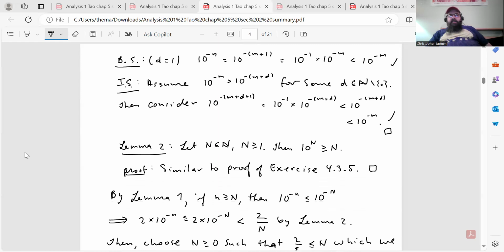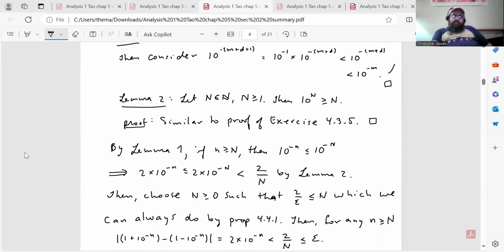And the same thing holds in the inductive step. So if we assume that 10 to the minus m is greater than 10 to the minus (m plus d) for some d in the natural numbers minus 0, then consider 10 to the minus (m plus d plus 1). That's 10 to the minus 1 times 10 to the minus (m plus d), which is less than 10 to the minus (m plus d), which is less than 10 to the minus m, and that shows that the theorem is true. That follows by the inductive hypothesis, obviously, right?